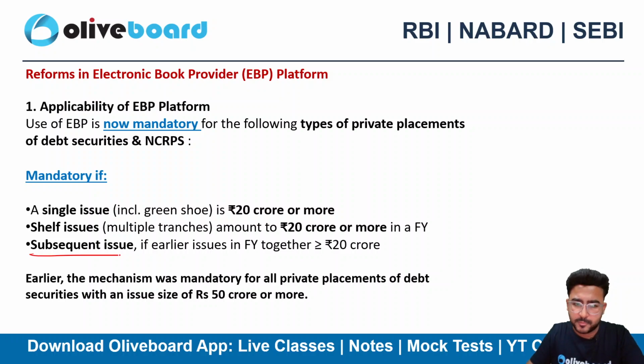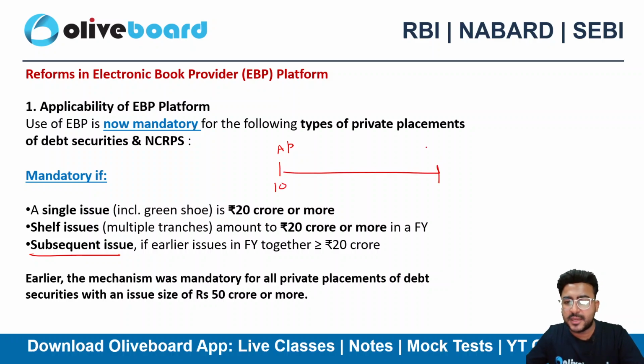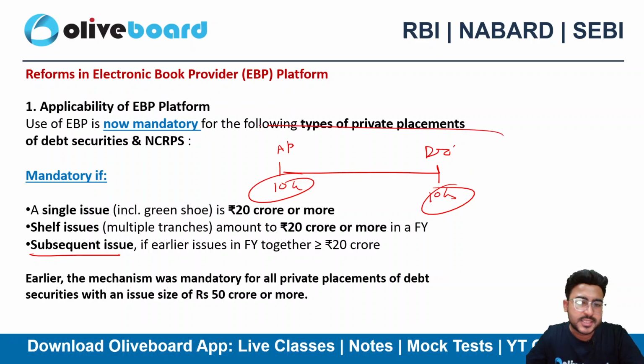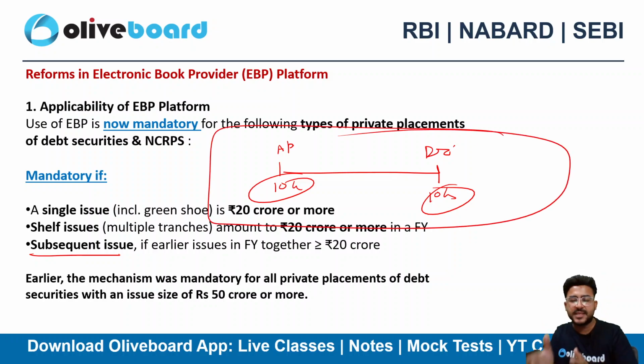However, sometimes the issue is not planned. Let's suppose on 1st of April, I made an issue of 10 crore. Then in between, let's suppose December, I again made an issue of 10 crore. Right? That's a subsequent issue. Still, it will be considered as one only. So 10 plus 10 means 20. I have exceeded the limit of my EBP platform limit. I have achieved the limit of 20 crore, right? यहाँ पे मैंने 20 crore का limit पूरा कर दिया है या उससे ज़्यादा हो गया है. So in that case, what I need to do is I need to again use the EBP platform. So it can be either via single issue, it can be via shelf issue, multiple tranches में issue किया हो, या फिर subsequent issue भी हो, doesn't matter.